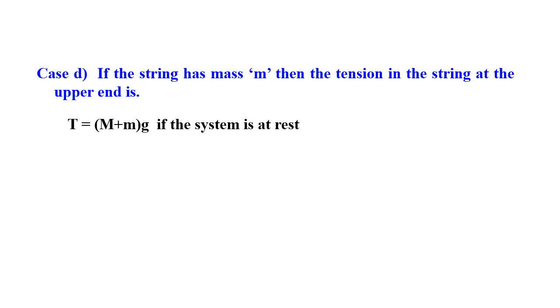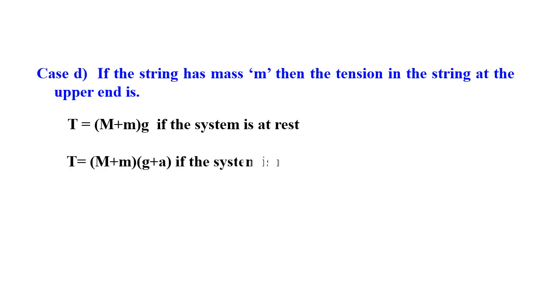What does this FBD equation refer to? It refers to the system at rest. The block of mass capital M is attached to a string of mass small m, and the whole system is at rest. It means the tension in the string is capital M plus small m into g, as there is no net acceleration, so no plus a or minus a term will be there.